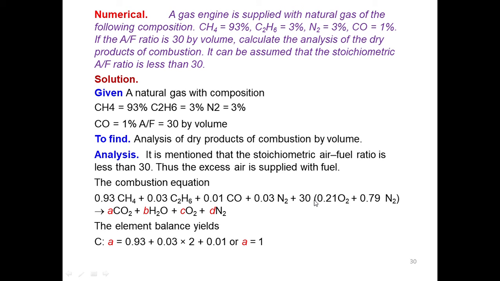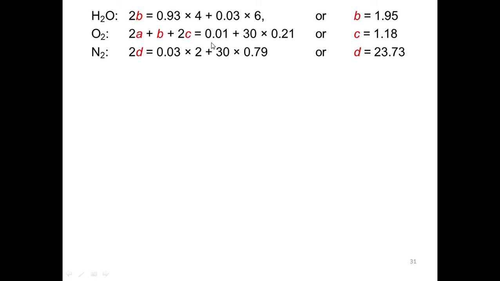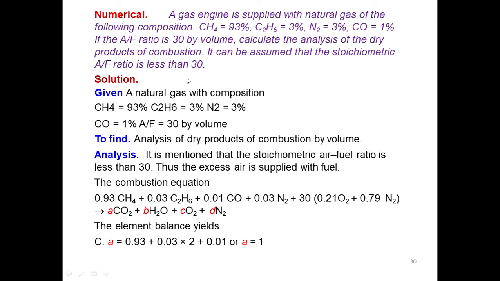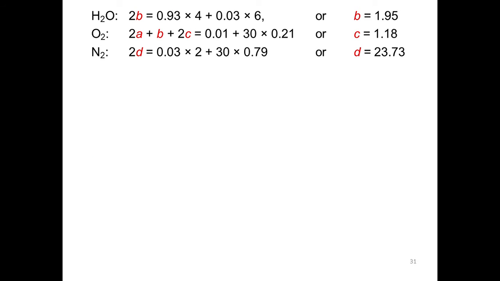So that comes to 1.18. Here we can consider the O2 value, and with that O2 value you can find out the combustion products. Likewise we can solve this and we will get C equal to 1.18.